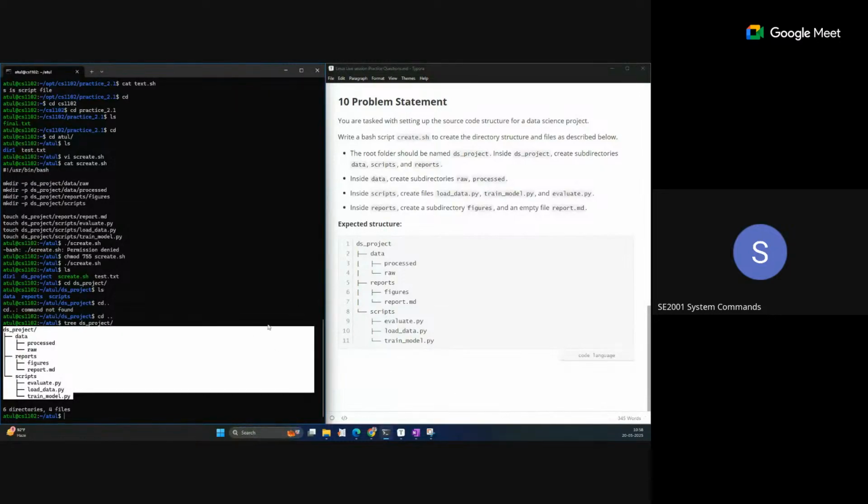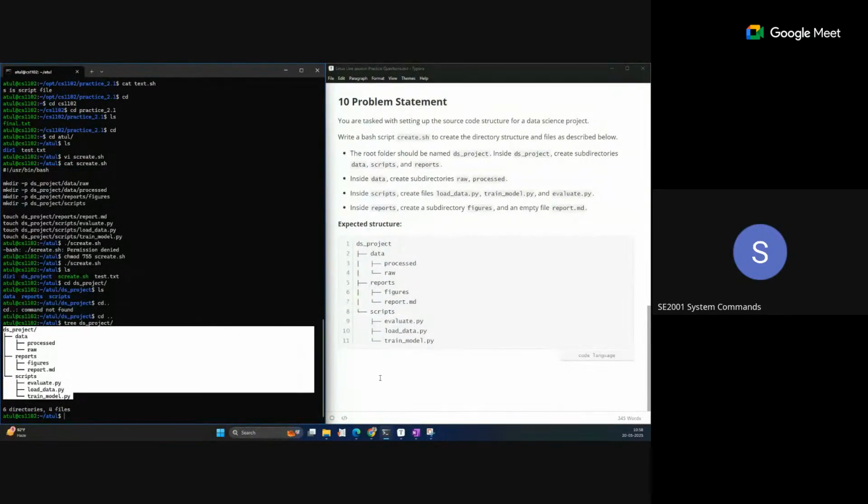Also, at least practice how to write the script in the vi editor or nano editor. Just practice both types of editor. Suppose you are facing some issue with one of the editors in the OPPE exam, you will be able to use the other editor. So at least know how to create and open a file in vi or nano editor and save it. These basic commands you need to know for both editors.